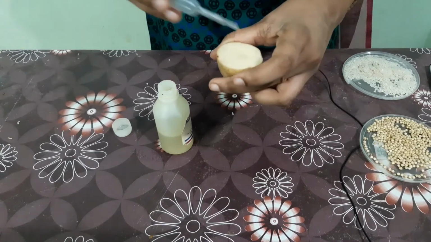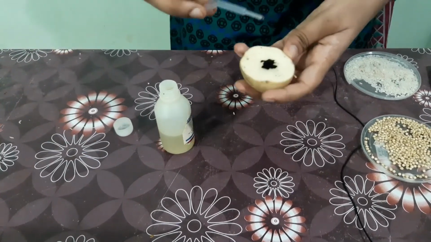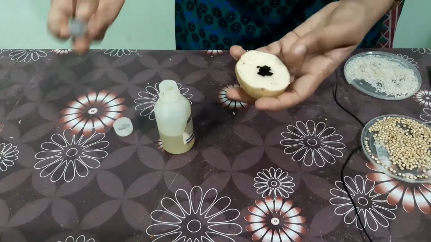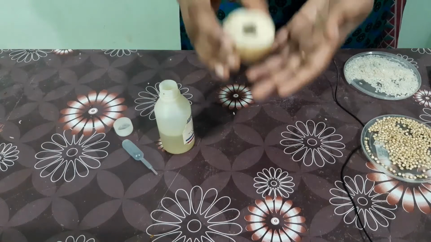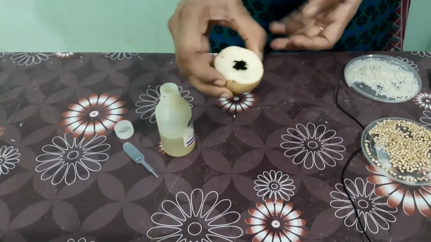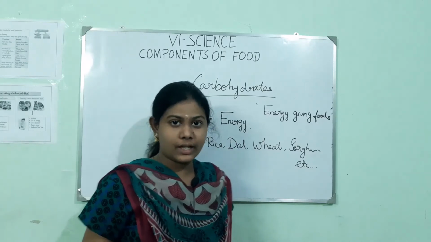After a few seconds, you will observe the color changes to blue black. This indicates the presence of starch in potato, and if starch is present, it indicates carbohydrates. Next we are going to see fats.